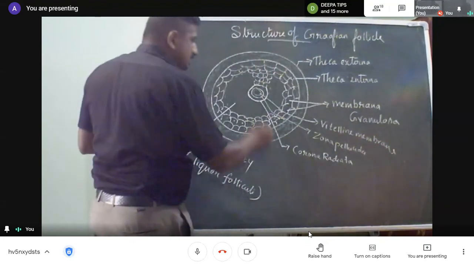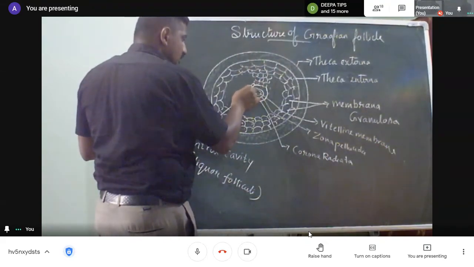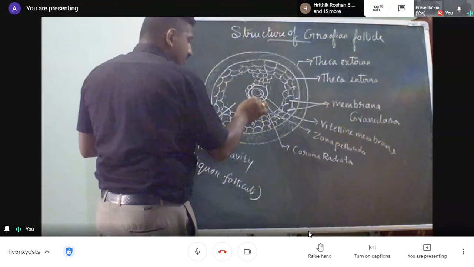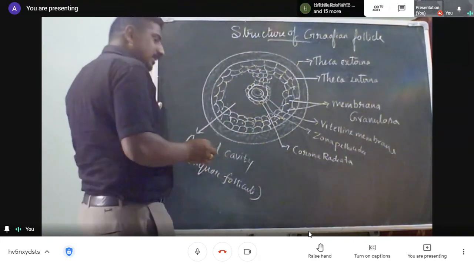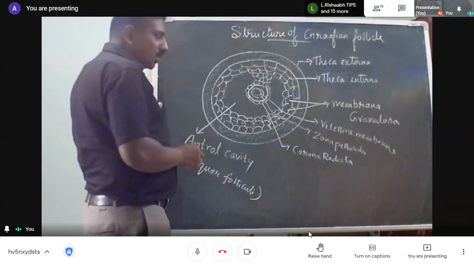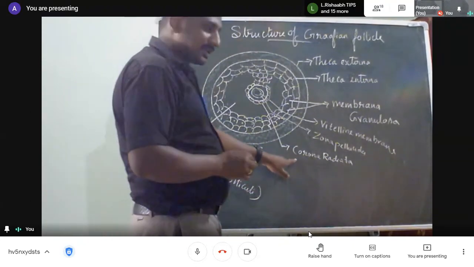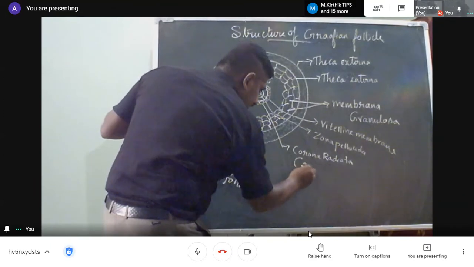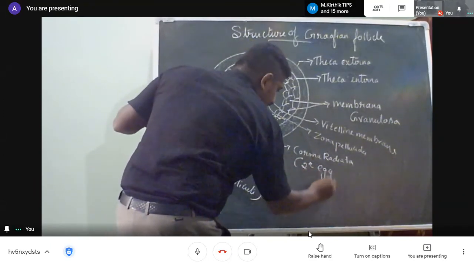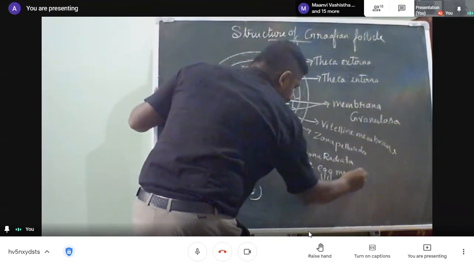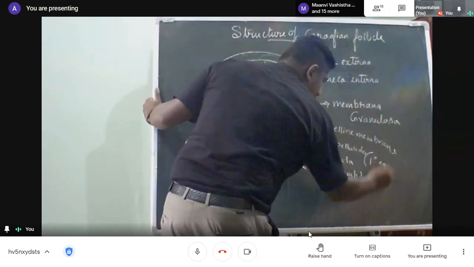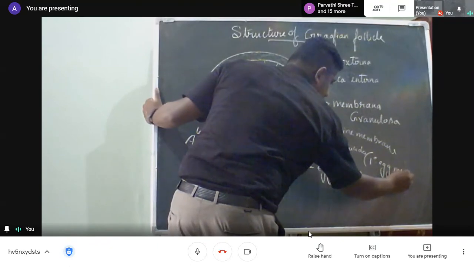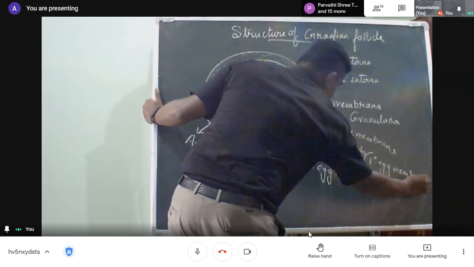Corona radiata is derived from which layer? That is the Graafian follicle, the follicular cells. Therefore, corona radiata is called the secondary egg membrane, and zona pellucida is called the primary egg membrane because it is secreted by the human ovum itself.